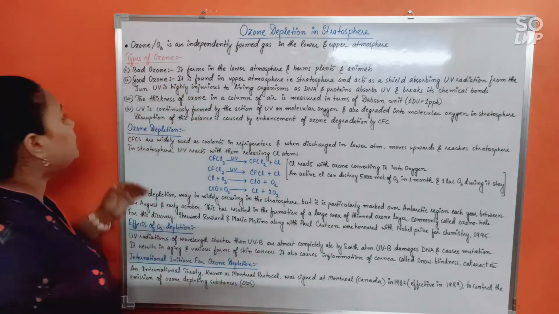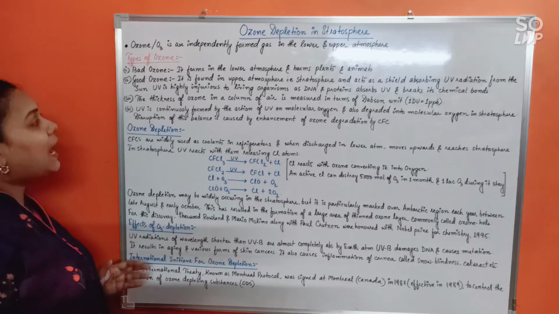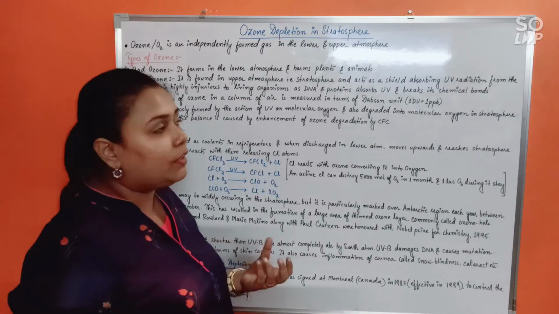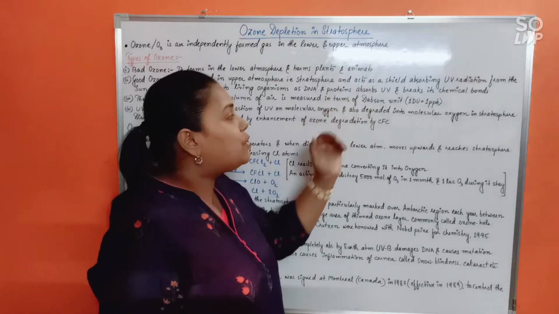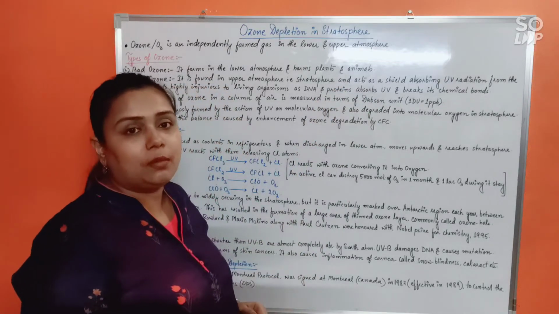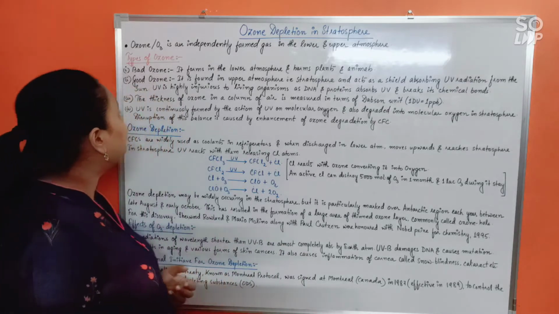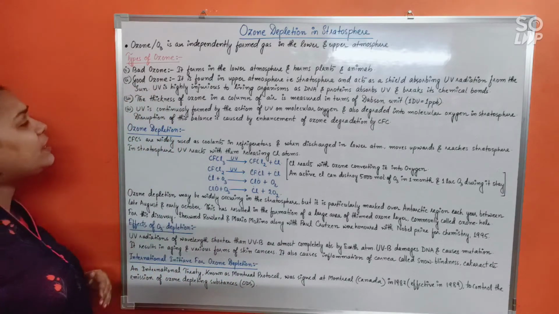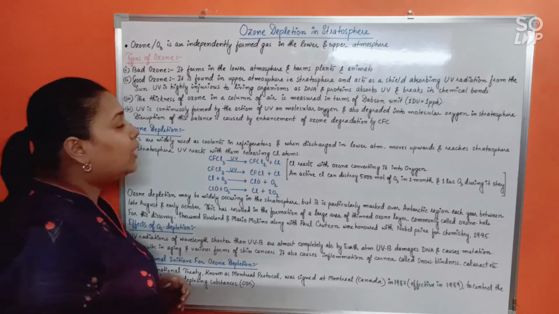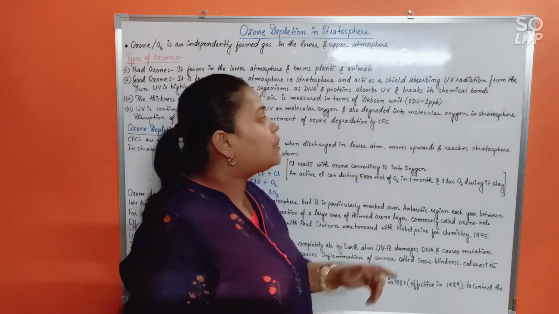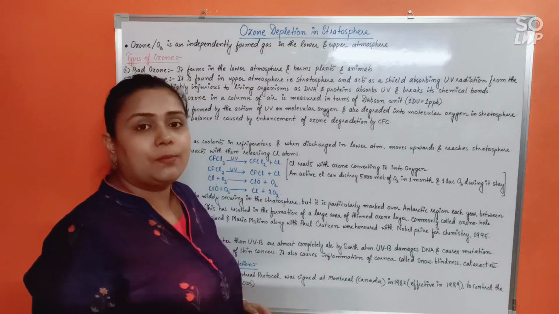absorbing UV radiation from the sun. UV is highly injurious to living organisms as the DNA and protein of living organisms absorb UV and break their chemical bonds, leading to various types of mutations. Now, the thickness of ozone in a column of air is measured in terms of Dobson units, where 1 Dobson unit is equal to 1 part per billion.